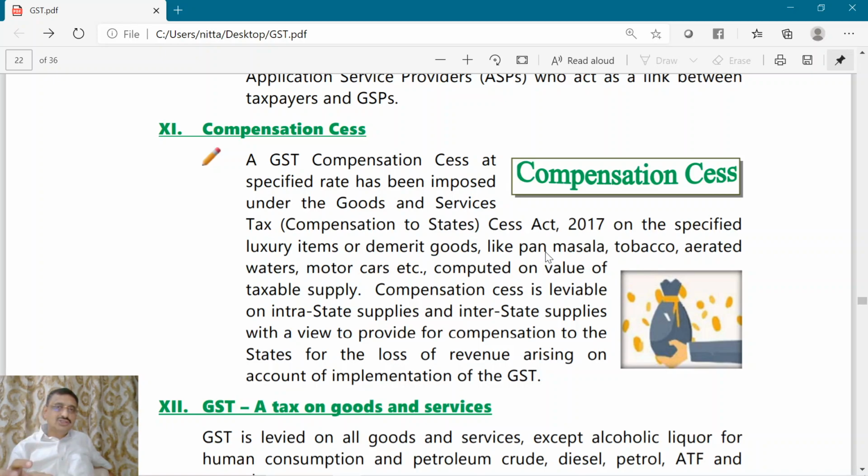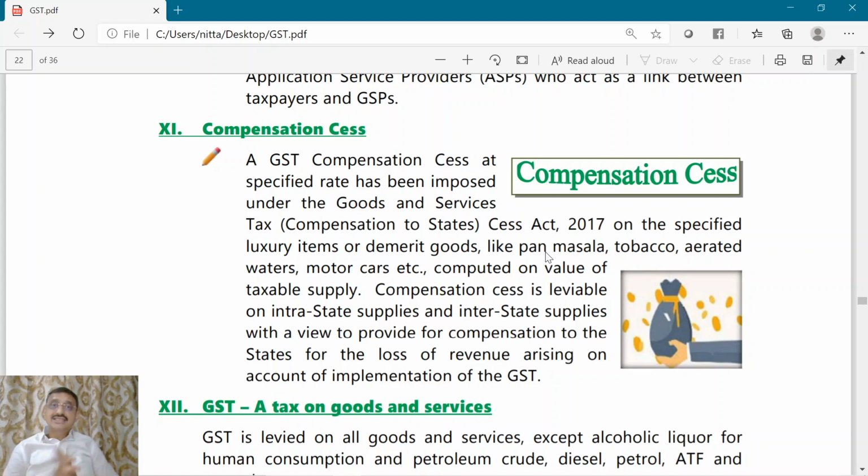Now, the constitutional amendment, after passing in the Lok Sabha and Rajya Sabha, what this constitution bill requires is it has to get the consent of at least 50% of the state governments. So only if they accept that, the implementation of GST is possible.